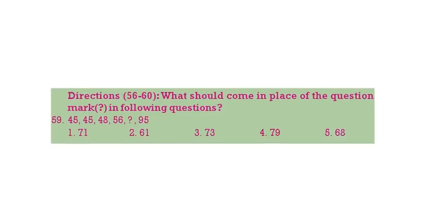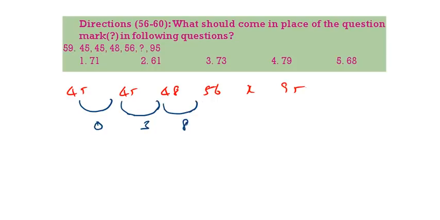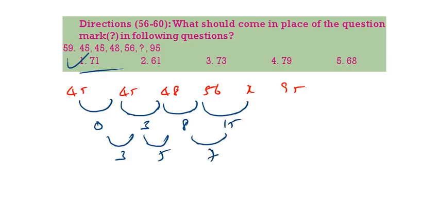Next question, 59. 45, 45, 48, 56, question mark, 95. The gap is 0, 3, 8, how much? So 3 gap, 5 gap, then 7, 15. 56 plus 15, 71. 71 is the correct answer.